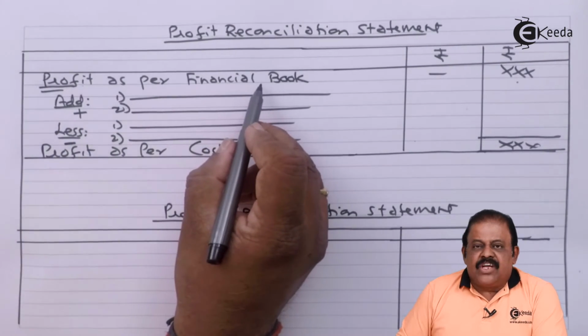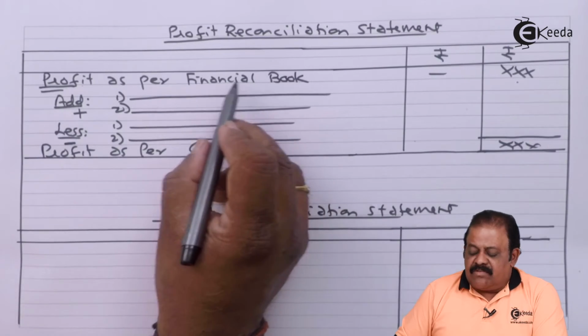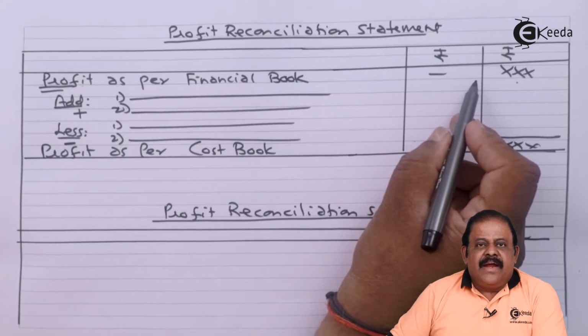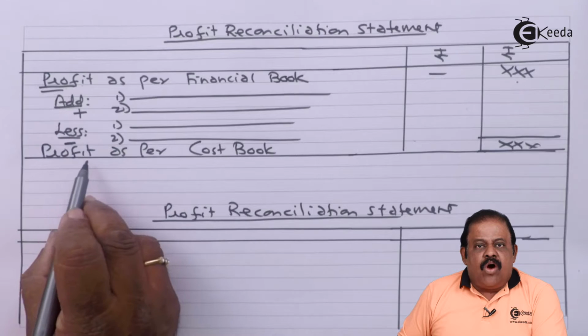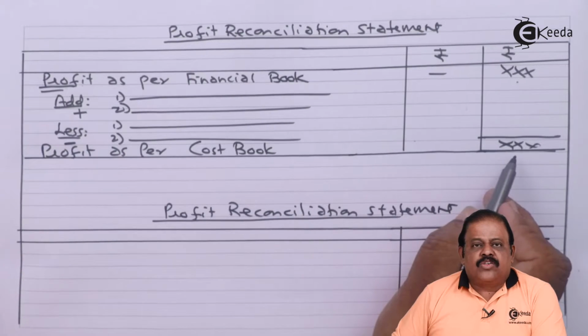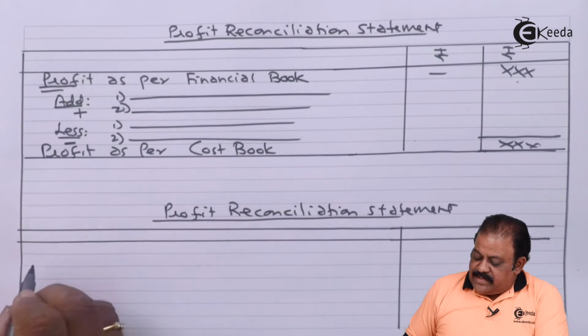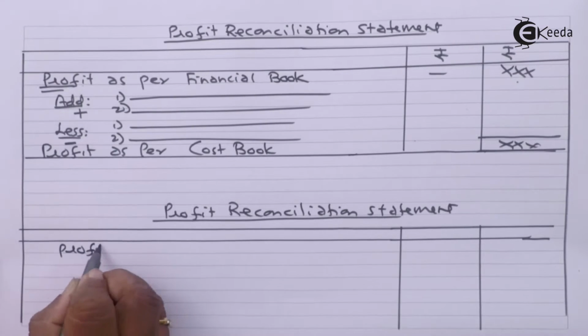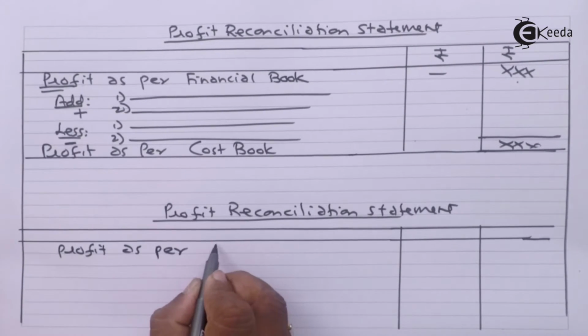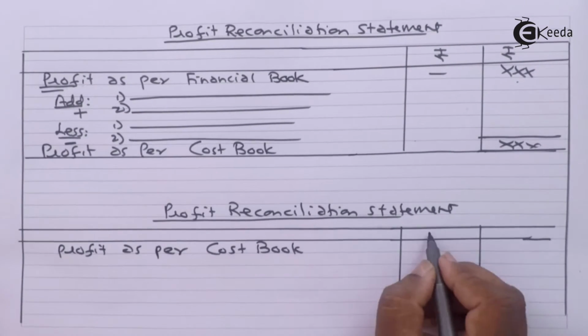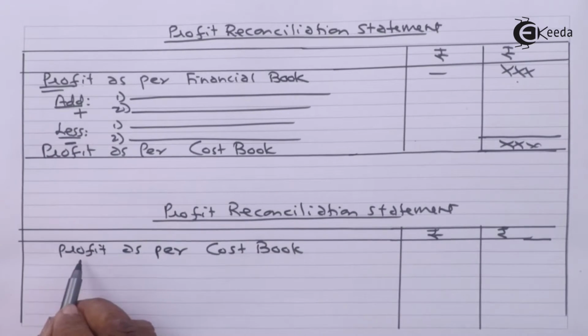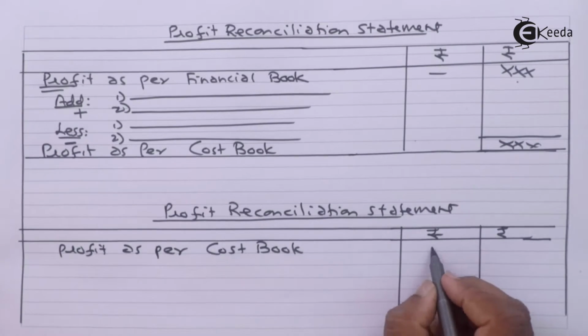You may also start with loss as per financial book, and finally you will arrive at loss or profit as per cost book. The other way is to start with profit or loss as per cost book.